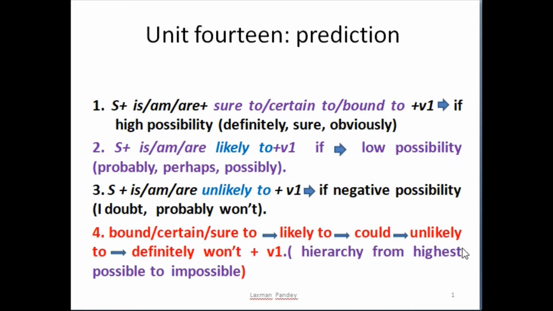Similarly, after could, there is unlikely to, and the lowest possibility, that means impossibility, is expressed by using definitely won't plus V1. Okay, in this way you can use the structure. In the next slide, I am going to show you the use of these structures. Okay, here we go for the next slide.